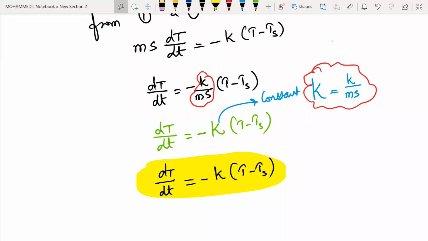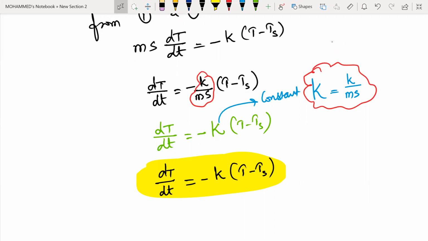I hope you got an idea what exactly the rate of cooling is and what we mean by the condition of Newton's law of cooling. Is it clear? Any doubt in this, please let me know so that I can help you out.